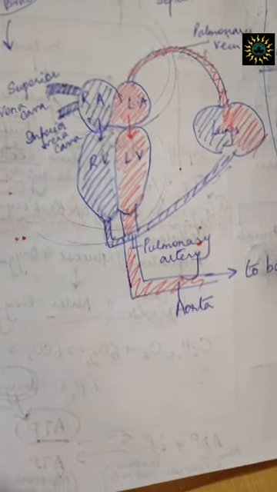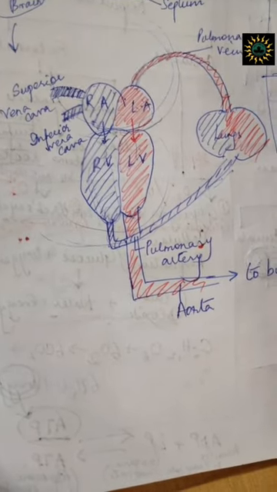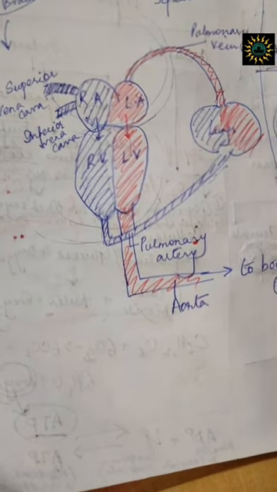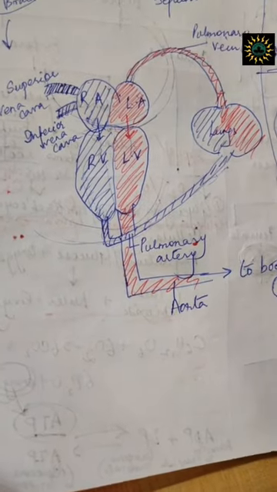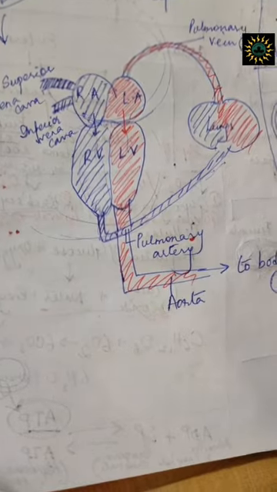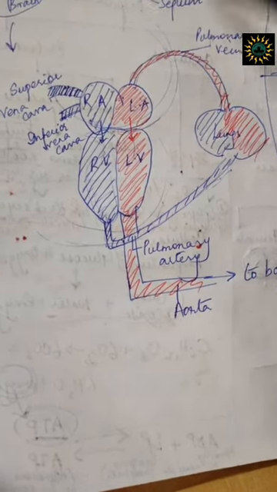especially the vein and the artery. Now, always remember, an artery is a blood vessel that carries blood away from the heart and always carries oxygenated blood, except for one artery that is known as the pulmonary artery.